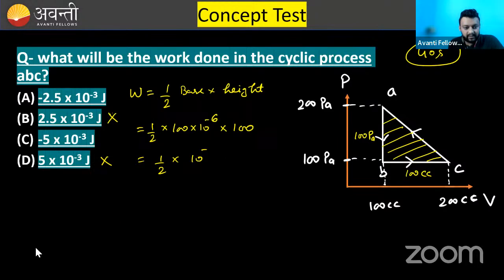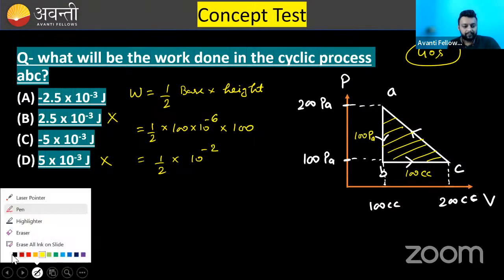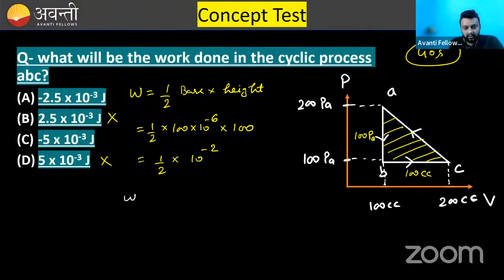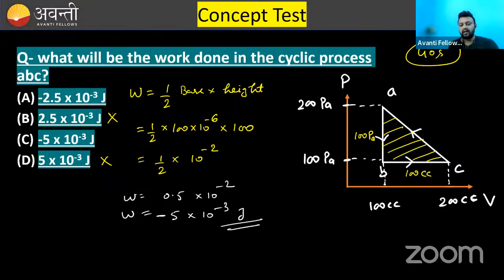10 raised to the power minus 2. 1 by 2 is nothing but 0.5 into 10 raised to the power minus 2. But here the answer is after the first decimal digit, so you can write it as 5 into 10 raised to the power minus 3 joule. This is the work done. But this is an anti-clockwise cycle, so the work done will be negative. So this is our answer.